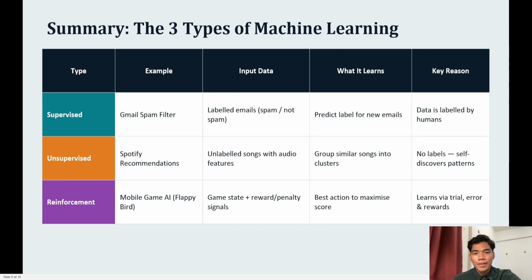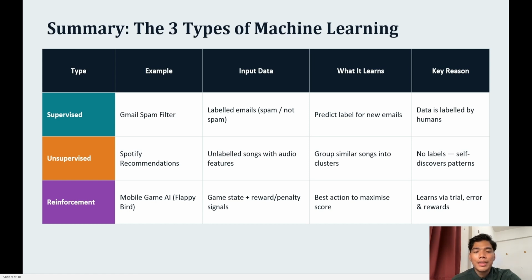Thank you, Irfan. Now, let's summarize the three main types of machine learning that we have discussed. First, supervised learning uses labeled data. In our example, the Gmail spam filter learns from emails that have already been marked as spam or not spam. This allows the system to predict the correct label for new emails. Second, unsupervised learning works with unlabeled data. Using Spotify as an example, the system analyzes song features and automatically groups similar songs together. This helps generate personalized music recommendations.